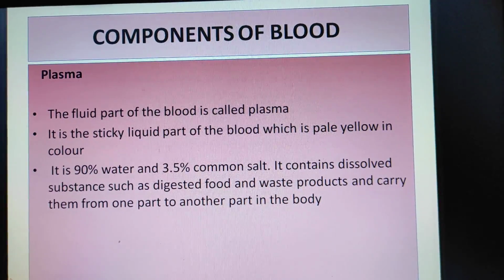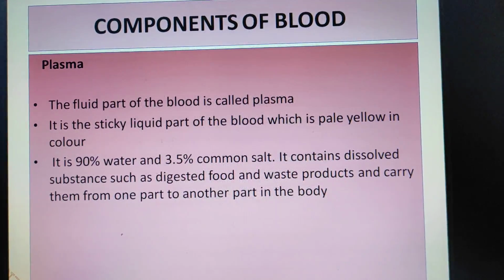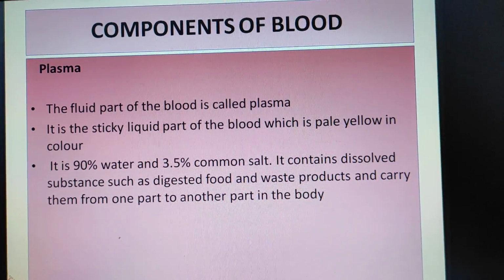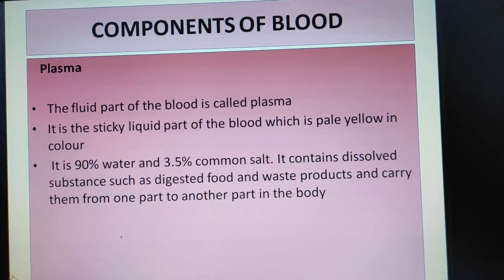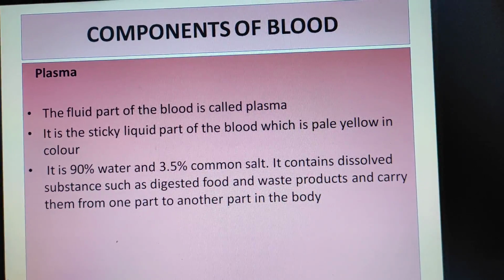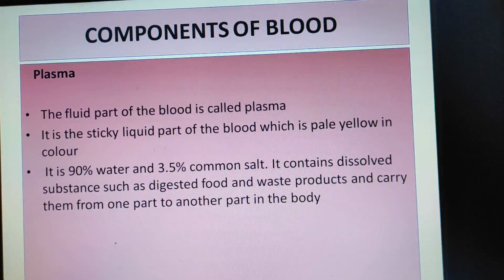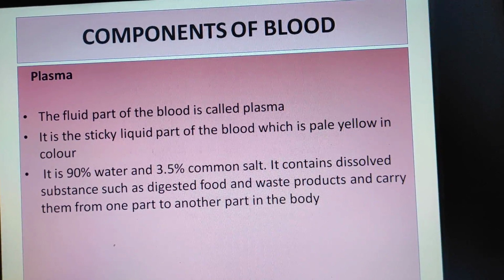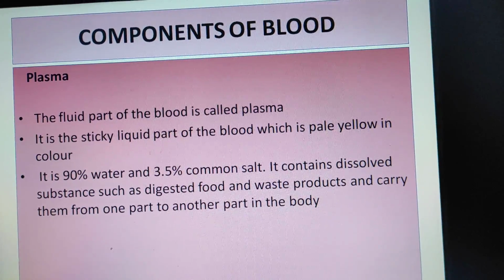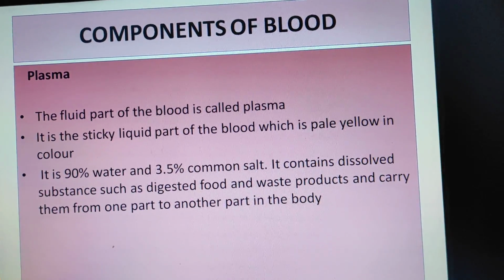Components of blood. Plasma. The fluid part of the blood is called plasma. It is the sticky liquid part of the blood which is pale yellow in color. It is 90% water and 3.5% common salt. It contains dissolved substances such as digested food and waste products and carries them from one part to another part in the body.